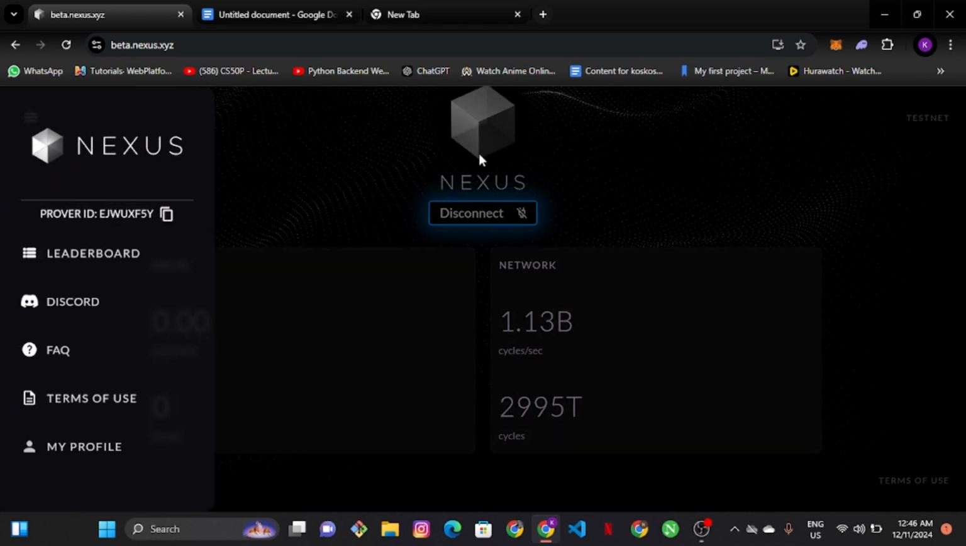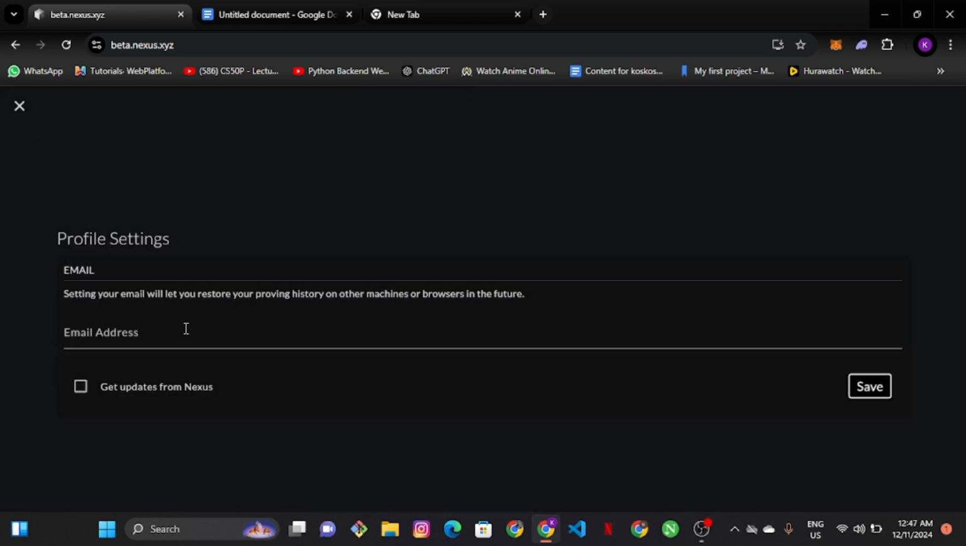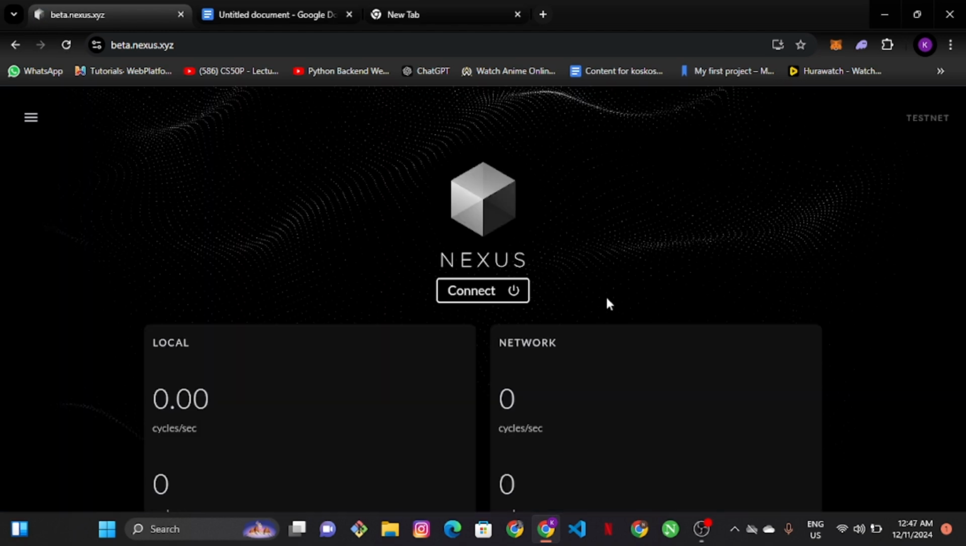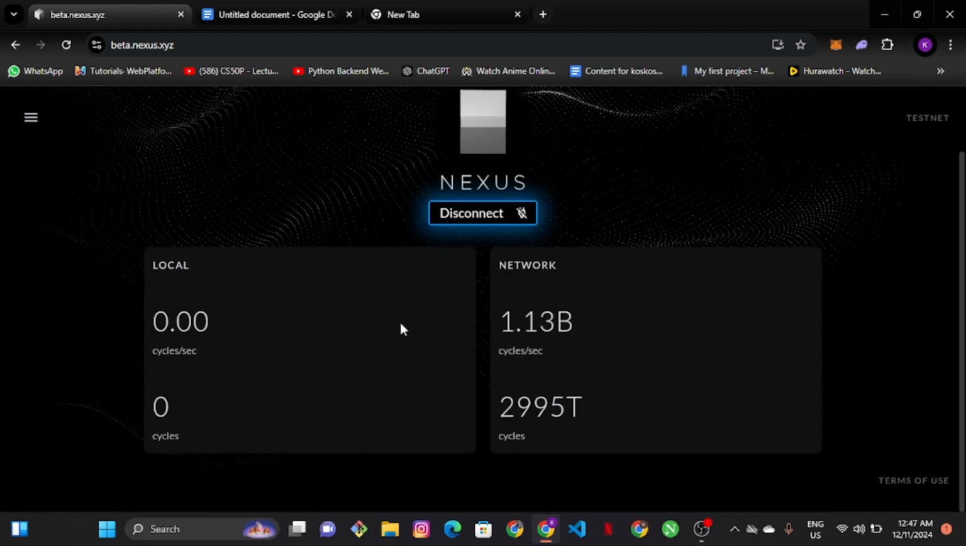You can see right here, I don't have an account. This is entirely a new account, and if you go to your profile, you will not see anything. So what I'm going to do is add an email. I will just add a random email right here and then click on save, and you can see it has been saved. So I have my account set up right now, and I'm just going to click on connect.